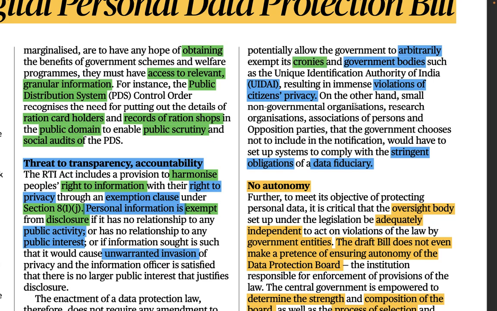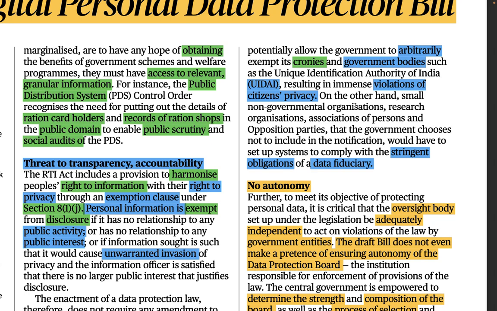So the big business guys are going to get a lot of benefit out of this if the government has huge powers, or even amend the RTI and not allow the disclosure of all the personal information, right? So government bodies, like your Aadhaar one, UIDAI, Unique Identification Authority of India, right? So all of these, arbitrarily, मनमाने ढंग से, without any rules and regulations, it just completely depends on the whims and fancies of the government, that whomsoever it really wants to grant exemptions it can grant, right? So they don't have to follow any rule, resulting in immense violation of the citizens' privacy.